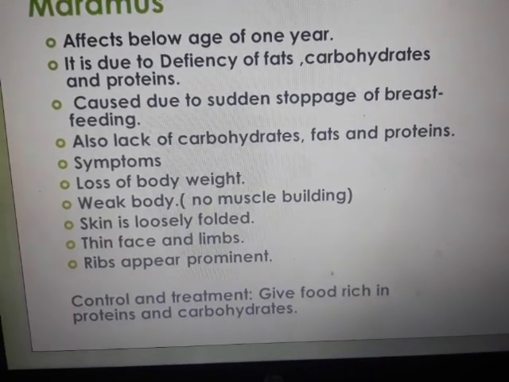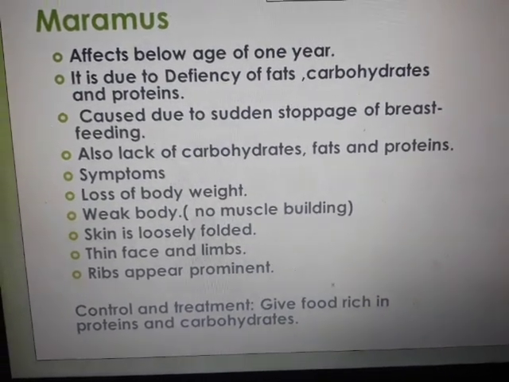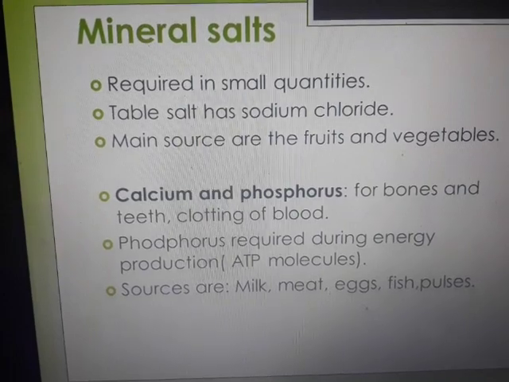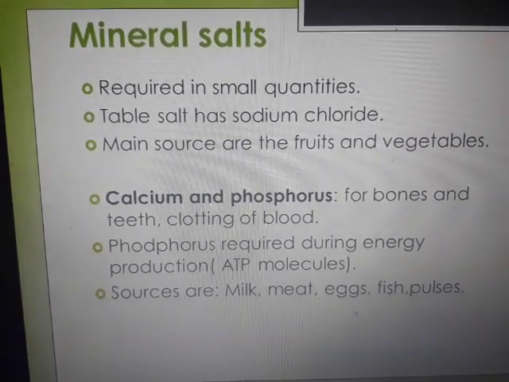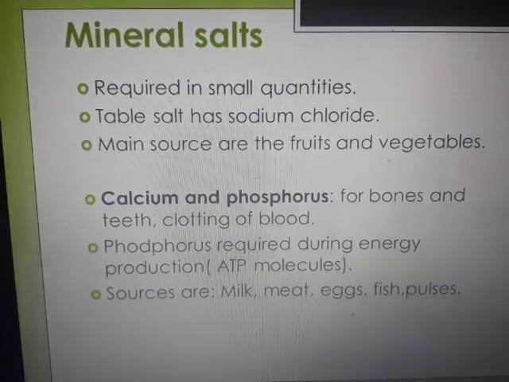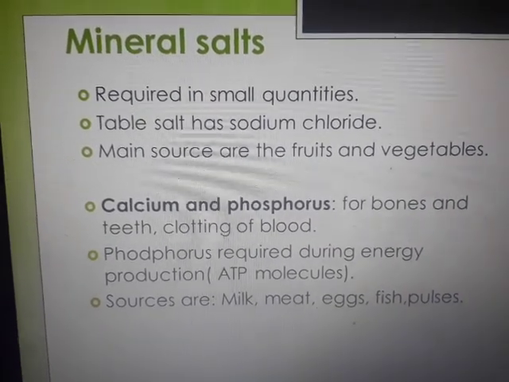How are we supposed to control and treat this? Obviously by giving food that is rich in proteins and carbs. Okay, now next what we are going to see is the next food group, that is, you can say in minimum amount we require them, but they are very important. Those are mineral salts. Okay, they are required in small quantities.